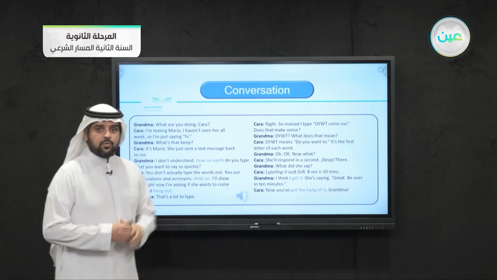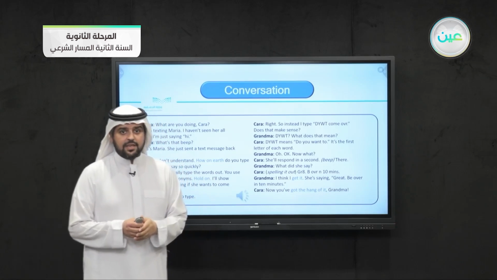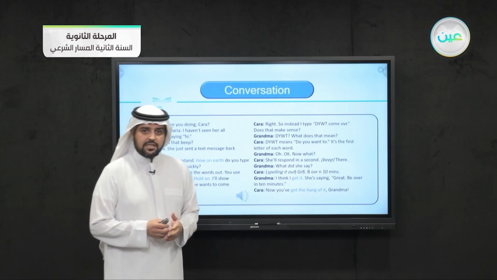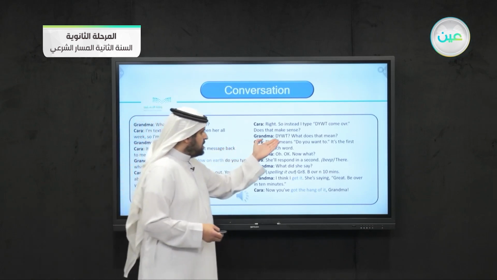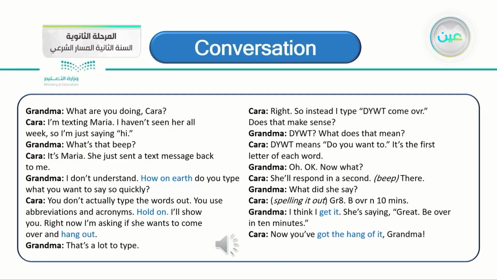So the grandmother is wondering how Kara is writing her text messages so fast. Then she discovered that Kara is using acronyms and abbreviations, that she doesn't actually write every word. For example, here, Grandma is wondering what is the meaning of DYWT. She's asking, what does that mean? Kara responded, DYWT means, do you want to? DYWT, go to the restaurant. DYWT, to meet. Do you want to meet? Do you want to go?